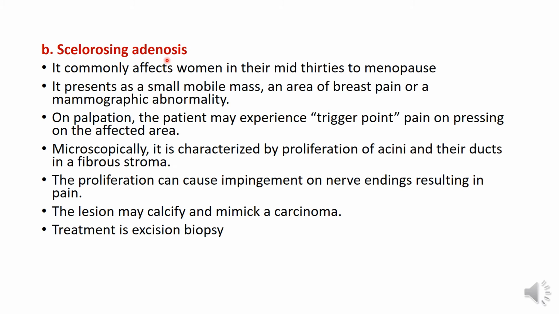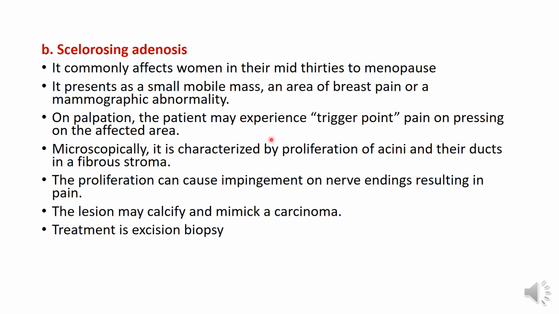Sclerosing adenosis. It commonly affects women in their mid-30s to menopause. It could present as a small mobile mass, an area of breast pain, or it could just be seen on mammography as a mammographic abnormality. So there could be no mass, there could be no pain, but it is just seen on mammography as an abnormality suggestive of sclerosing adenosis. On palpation, the patient may experience trigger point pain on pressing the affected area.